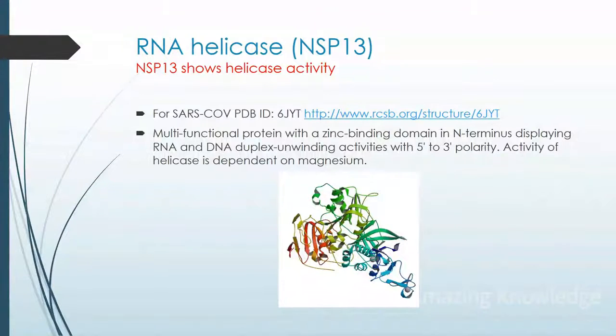And the next one is the RNA helicase protein NSP13. The PDB ID is 6JYT. It is a multifunctional protein with a zinc binding domain in the N-terminus, which displays RNA and DNA duplex unwinding activities with 5' to 3' polarity. The activity of the helicase is dependent on magnesium.